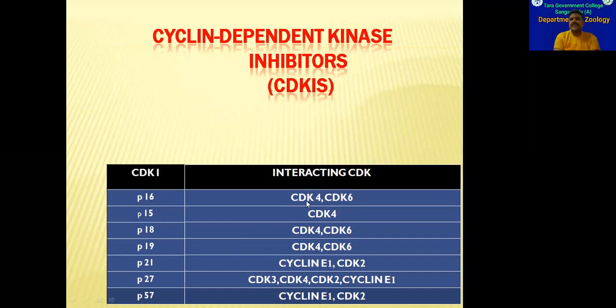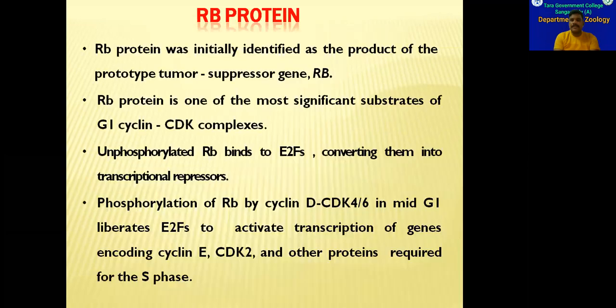P16 inhibits CDK4 and CDK6. P15 inhibits CDK4. P18 inhibits CDK4 and CDK6. P19 inhibits CDK4 and CDK6. P21 inhibits cyclin E1 and CDK2. P27 inhibits CDK3, CDK4, CDK2, and cyclin E1. And P57 inhibits cyclin E1 and the CDK2 enzyme.